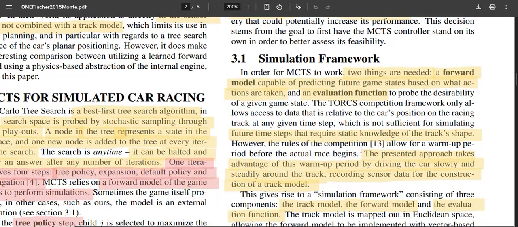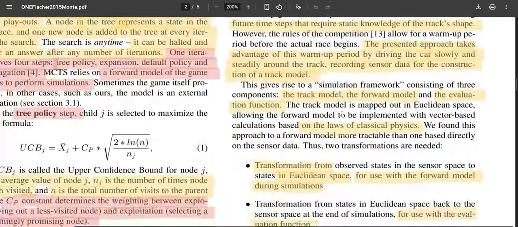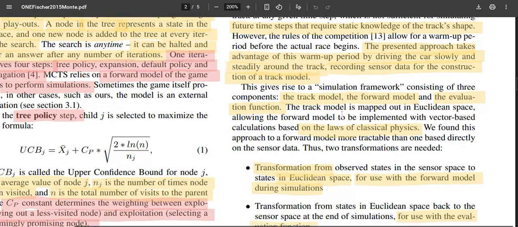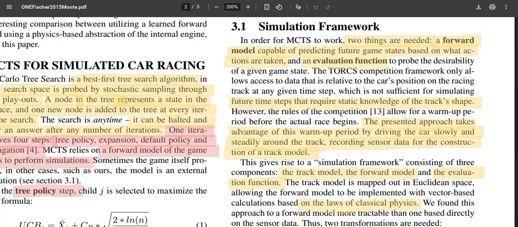As mentioned earlier, to train this we need a sampling-based algorithm. To get those different random samples, we need a forward model, and to give a critic to each sample, an evaluation function is utilized. This is a fundamental concept of MCTS, but related to the talk, the forward model requires a track model in Euclidean space, but what we have is only the sensor data, which hasn't been explained here properly.